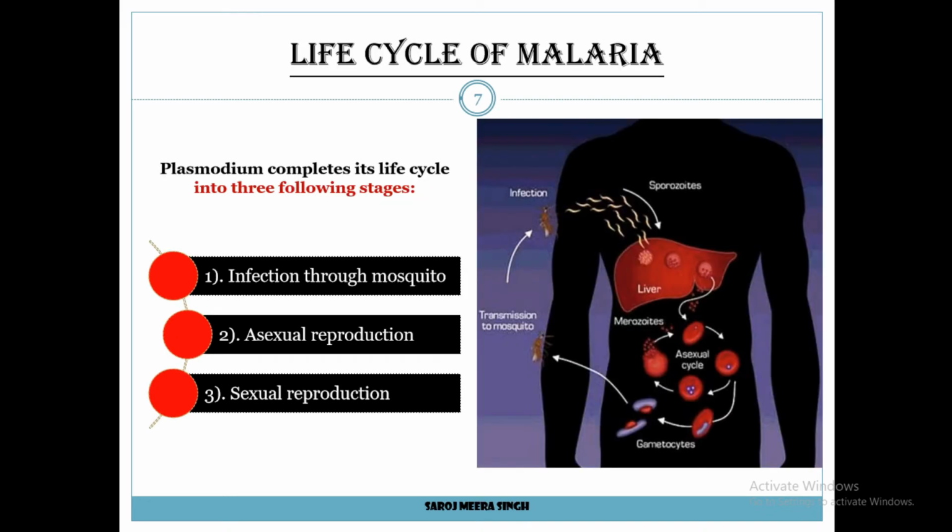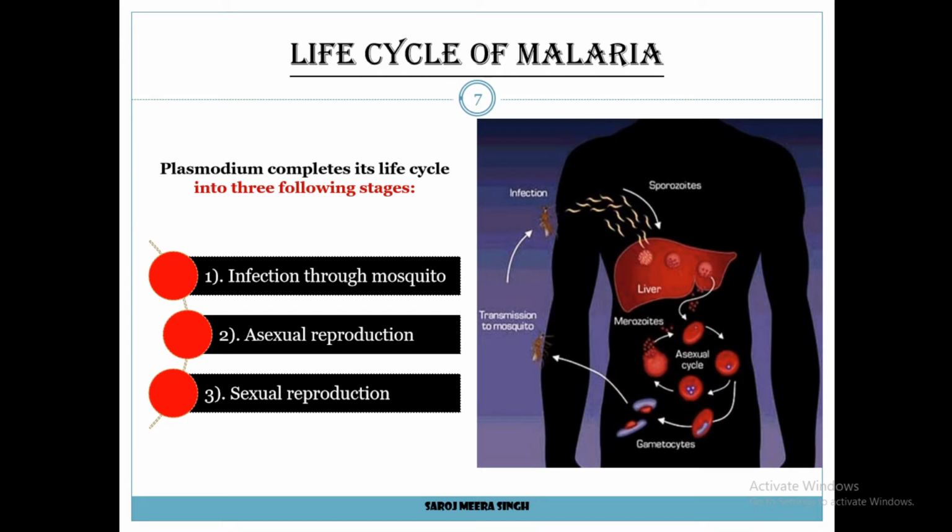And now come to the next slide of malaria, that is the life cycle of malaria. Plasmodium completes its life cycle in the following three steps. The first one is infection, the second one is asexual reproduction, and the third one is sexual reproduction. So let's start with point 1, infection through the female Anopheles mosquito.